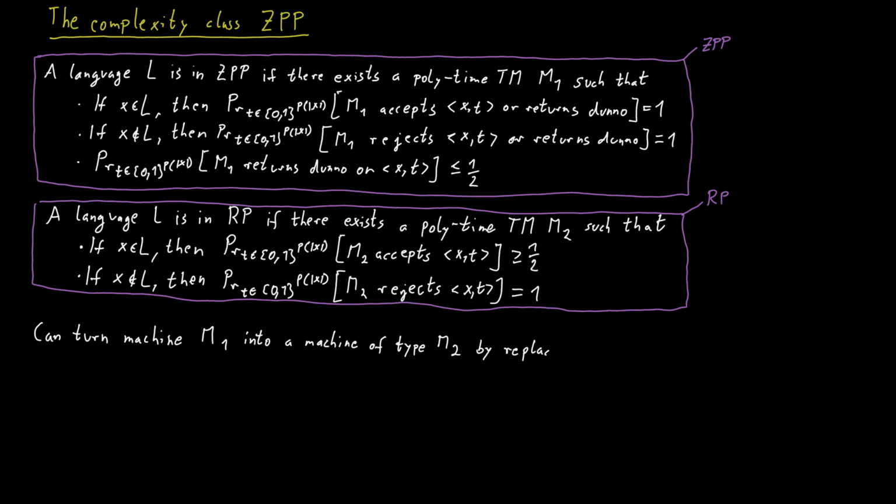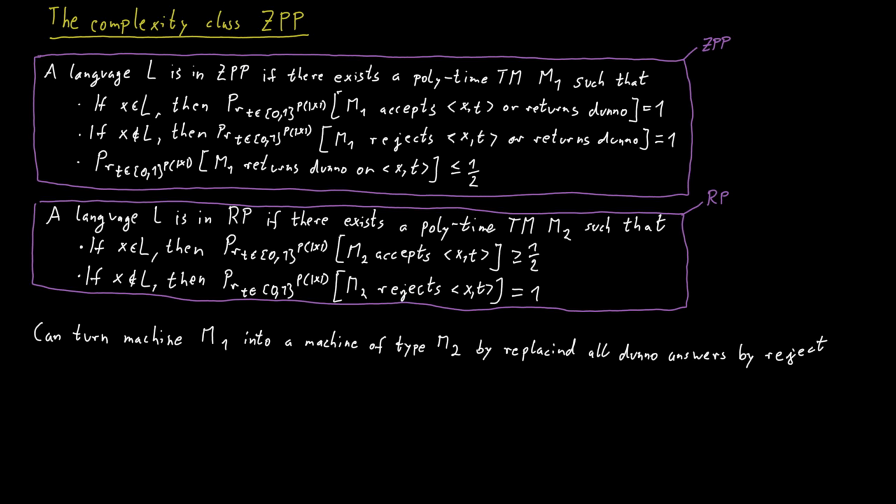But the trick is easy. Whenever the machine M1 returns I don't know, we simply reject instead. And if you think about it, what this means is that if a word is not in the language, we will reject for sure. But if a word is in the language, then we will either accept or say, I don't know in M1, and this I don't know will be turned into a reject.